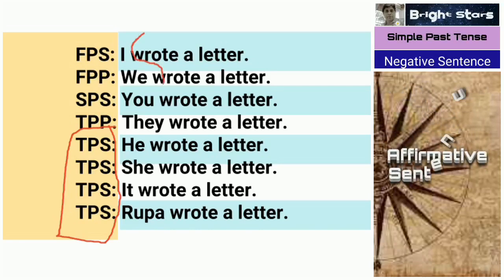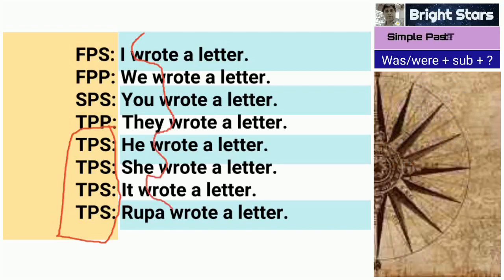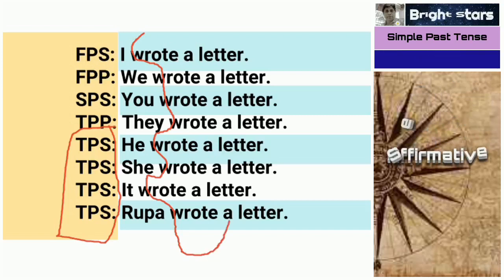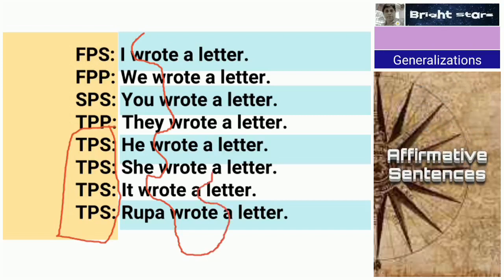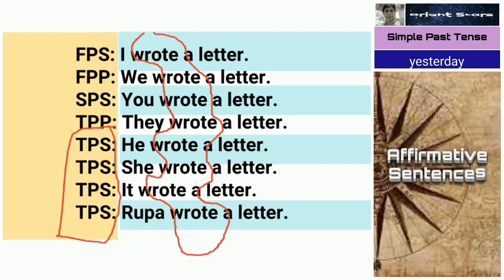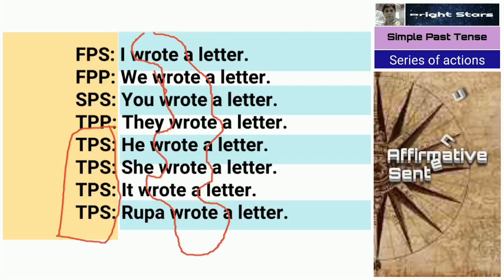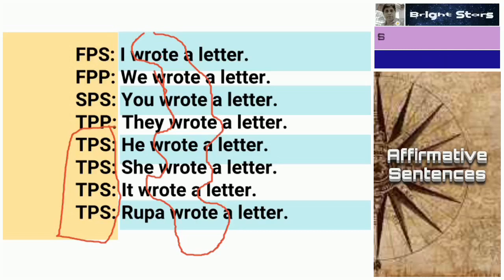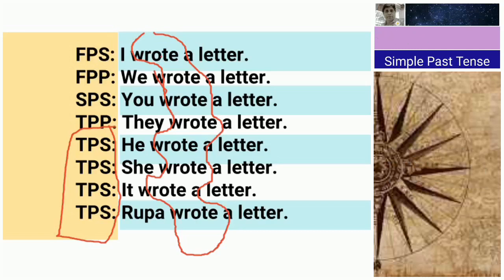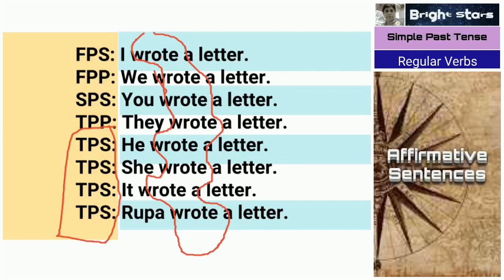So this "wrote" is the same for all. Nowhere can you add "s" forms. "S" forms are added only in the case of simple present tense. See, all "wrote" only. All are "wrote": I wrote a letter, we wrote a letter, you wrote a letter, they wrote a letter, he wrote a letter, she wrote a letter, it wrote a letter, Rupa wrote a letter.